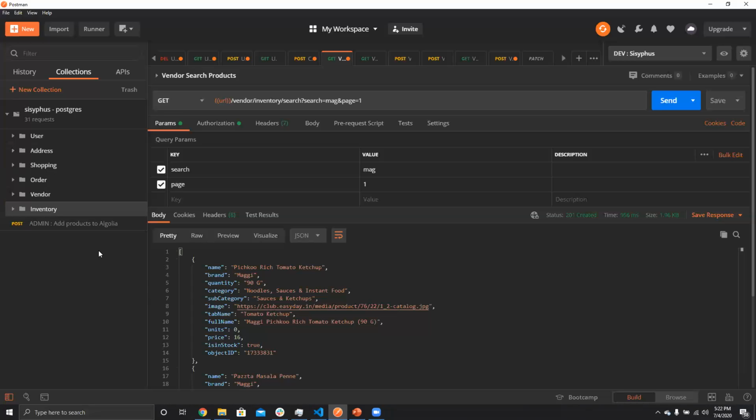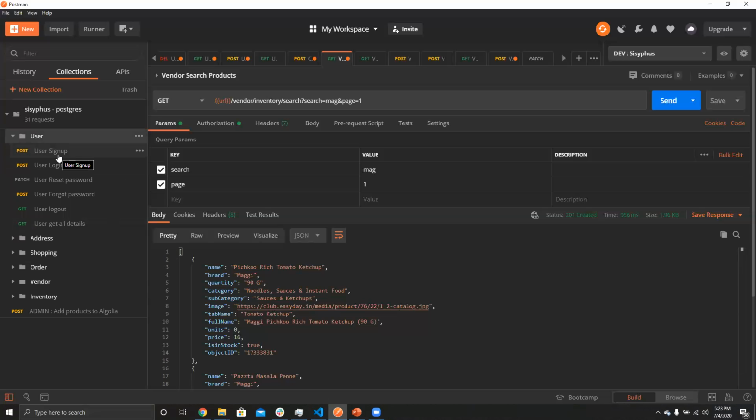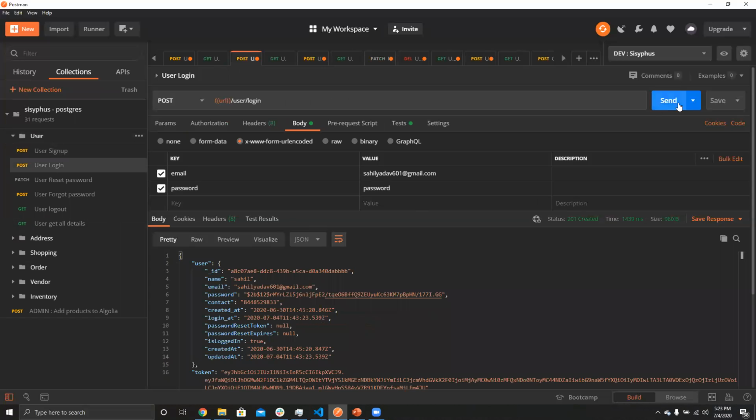After this, if the vendor wants to add something that is not present in our database, he can request it using this route, saying, please, I want to add this particular thing. So let's start from the user sign up. Sorry, I have already signed up, so let's start from the login.